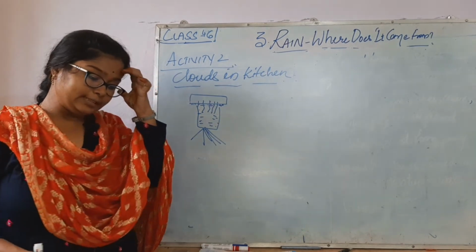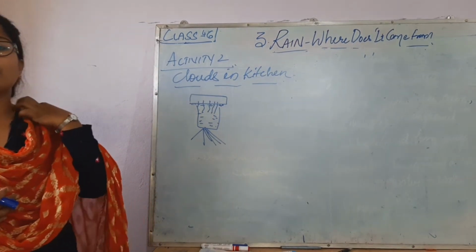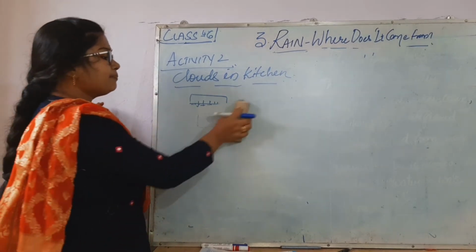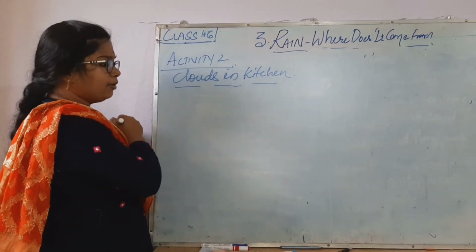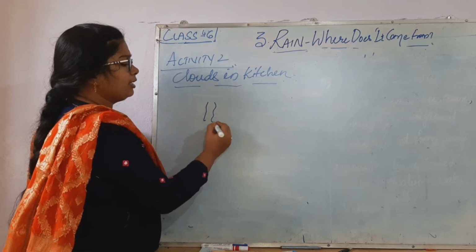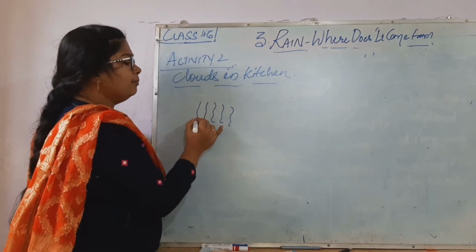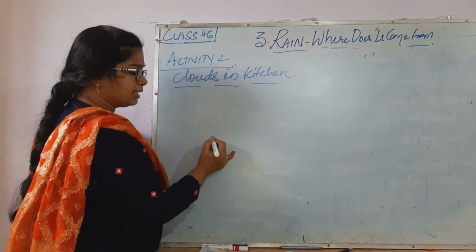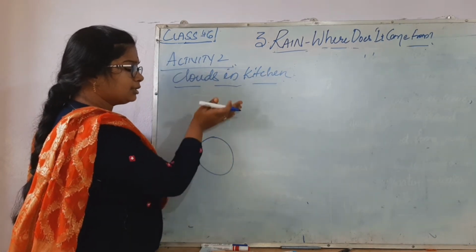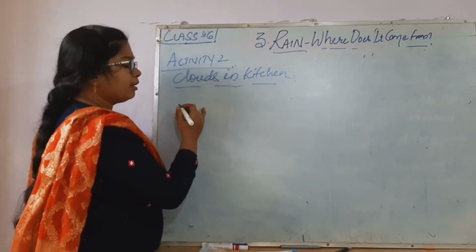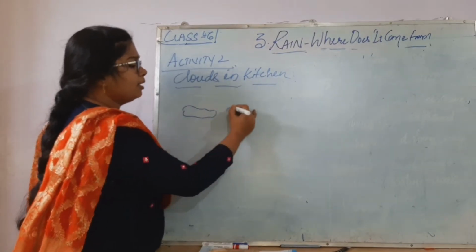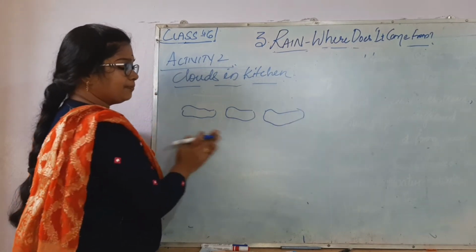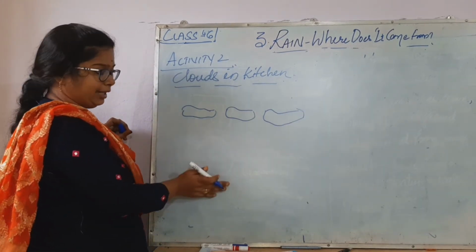So what happens? All the clouds will not form rain. The first thing is that the water vapor, when it goes up and gets cooled above the earth's surface, forms clouds. So these clouds will form rain, isn't it?